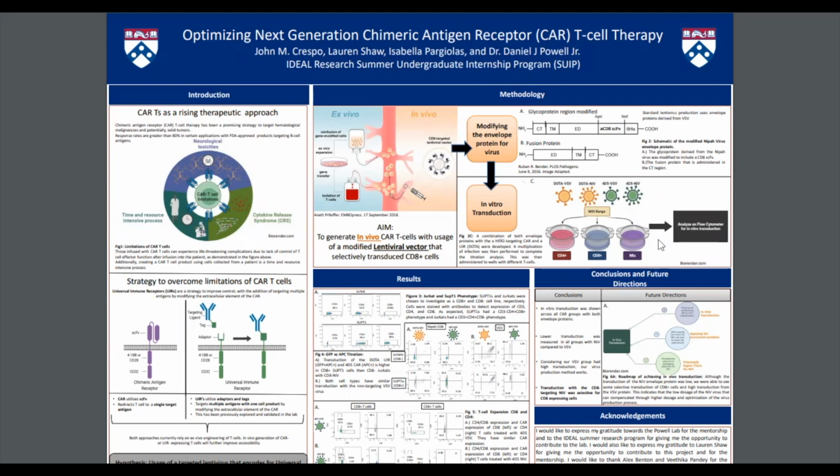This consisted of modifying the elements of recognition in the CAR and utilizing a lentivirus to bring in vitro work to in vivo by selectively transducing CD8 plus T cells. By visualizing in vitro transduction, we saw a selective CD8 T cell transduction across a T cell expansion and a titration, indicating that these two modifications of targeting the limitations of CAR are heading towards the right direction in targeting limitations of this immunotherapy.